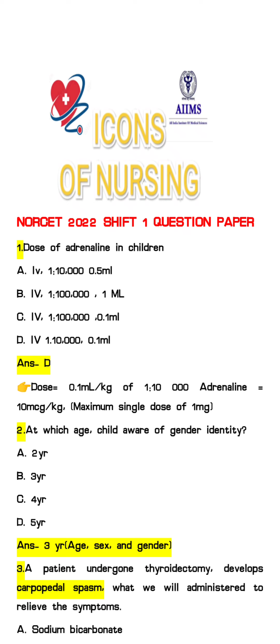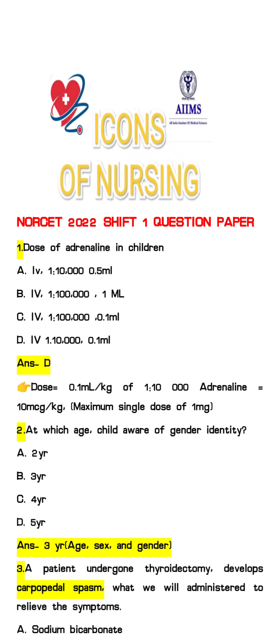Dose of adrenaline in children. Here you can see the options like IV 1 is to 10,000 ratio, 1 is to 10 lakh ratio, 1 is to 10,000 ratio, 0.1 ml, 0.5 ml, 1 ml, 0.1 ml. But the answer will be option D, that is IV 1 is to 10,000 ratio and 0.1 ml.